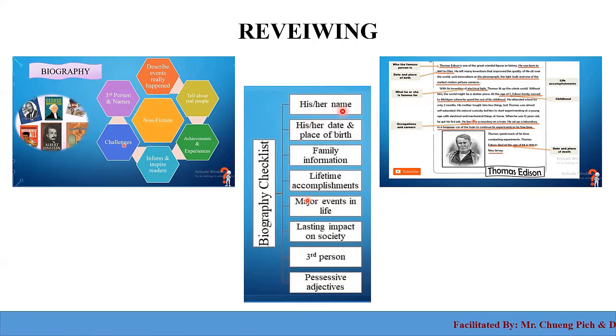Make sure that you write his or her name and date and place of birth, where and when the person was born, and also family information, lifetime accomplishments and success, and major events in his or her life. Lasting impact on society means something that he or she contributed to society. Use the third person as I mentioned, and also use positive adjectives to express what we want to describe.